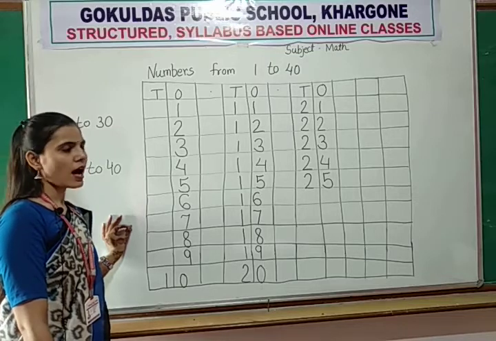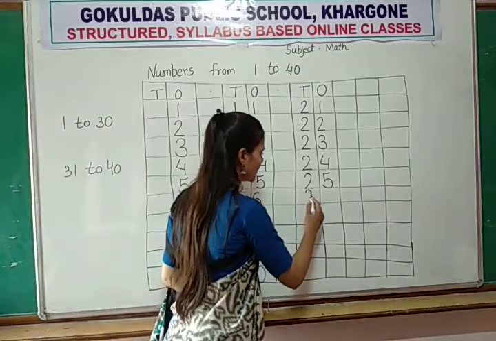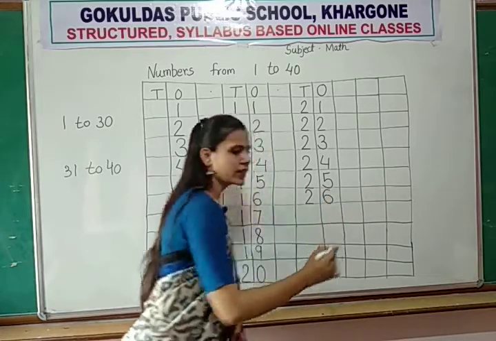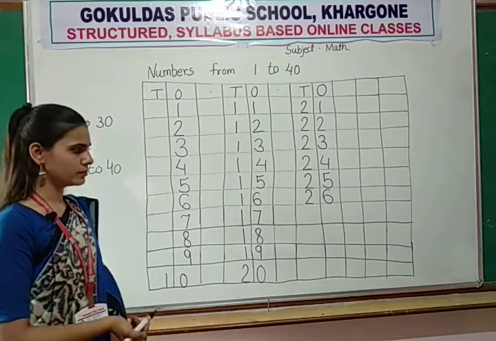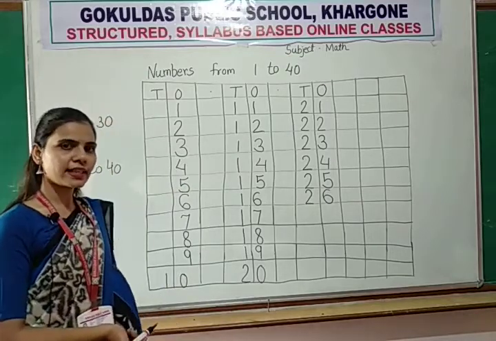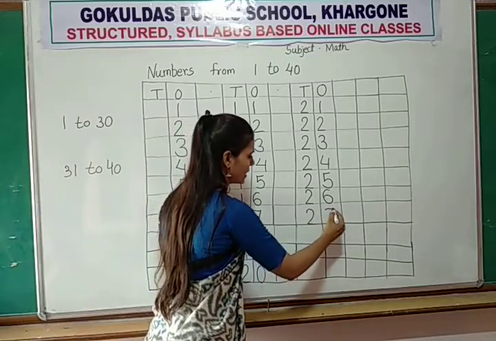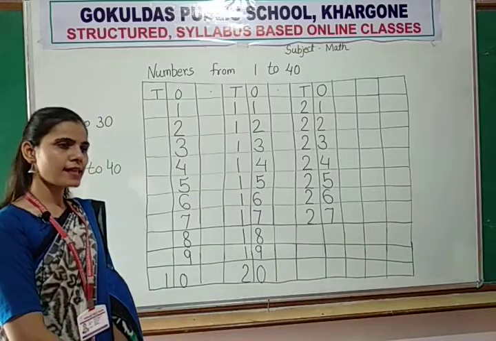Now after 25, which number will come? After 25, 26 will come. Now after 26, 27 will come.